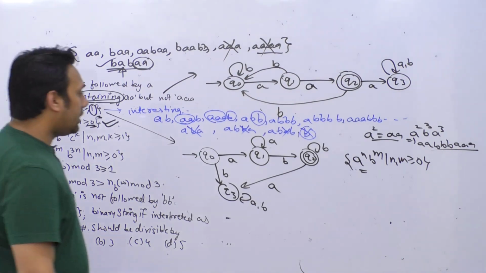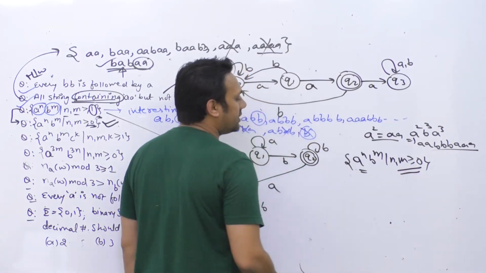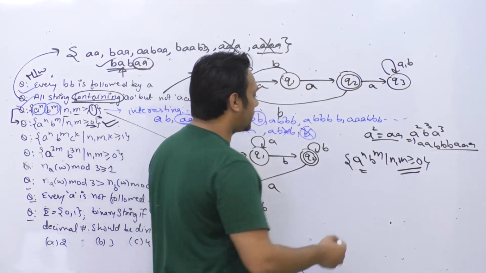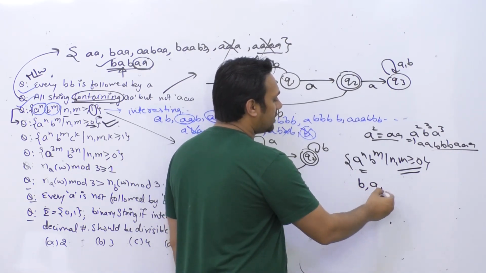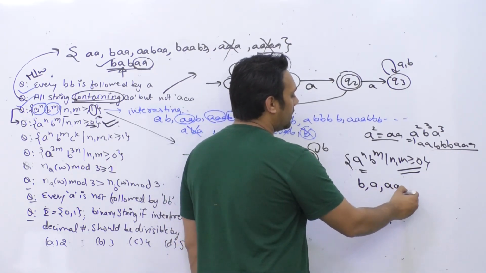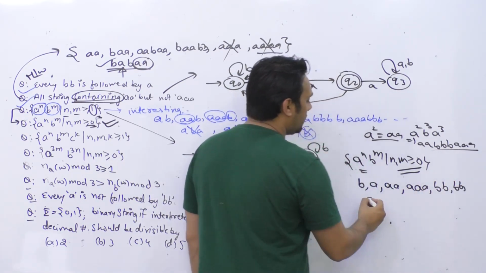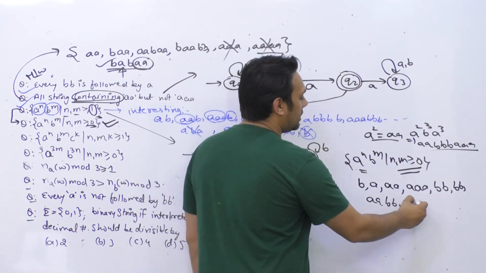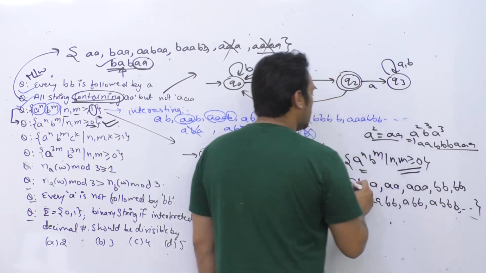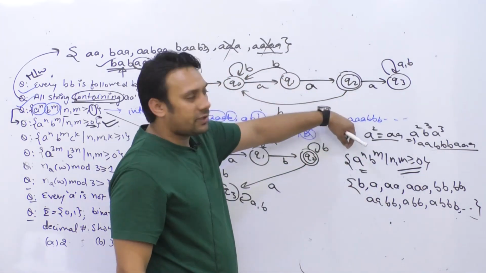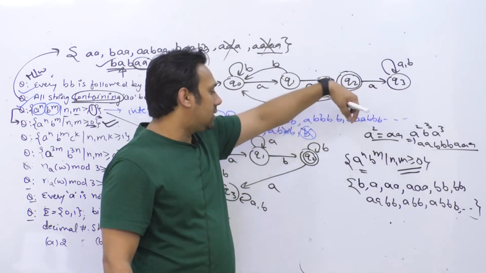Now this problem is a little bit different, because we can have 0 a's also. So in this case you can have a string which is a single b, a single a, double a, triple a, double b, triple b, double a double b, single a double b, single a triple b, and so on. What they are trying to say is, after a, if b starts then only b should be there, a cannot come.